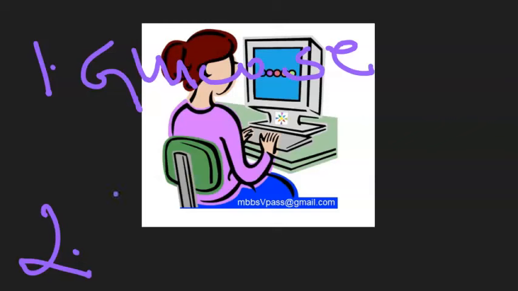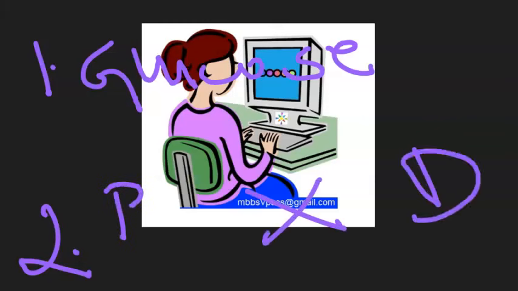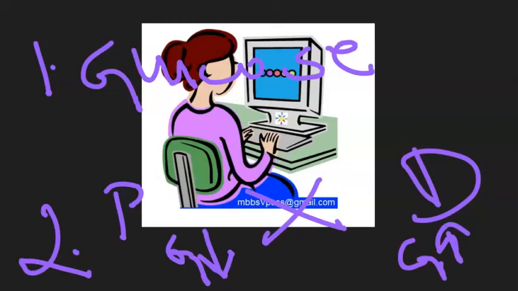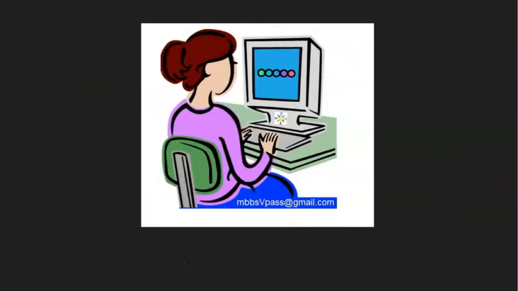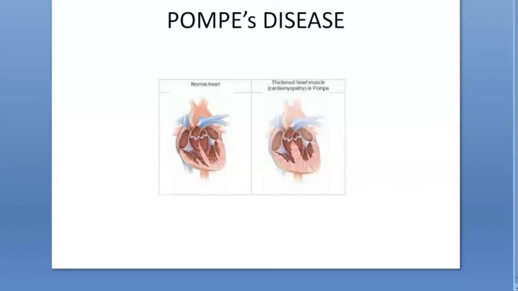Second, this Pompe's sounds like an opposite of diabetes to me. In Pompe's, glucose is less, right? And in diabetes, glucose is more. So if somehow we can balance this enzyme between these 2 diseases, we will be able to achieve good glucose levels. What do you say, people? Okay, that's all, some ideas in Pompe's disease from my side. Bye-bye.